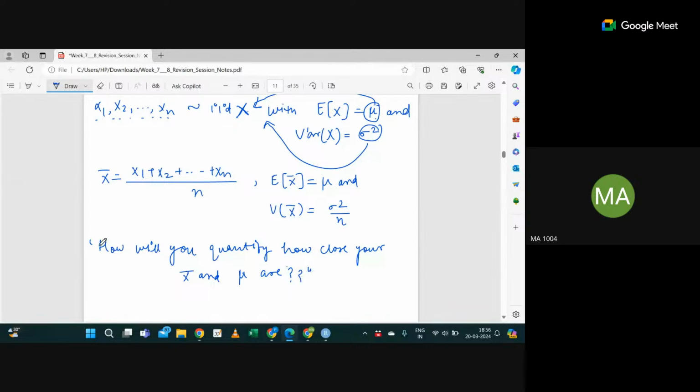That is something we are checking with the weak law of large numbers.